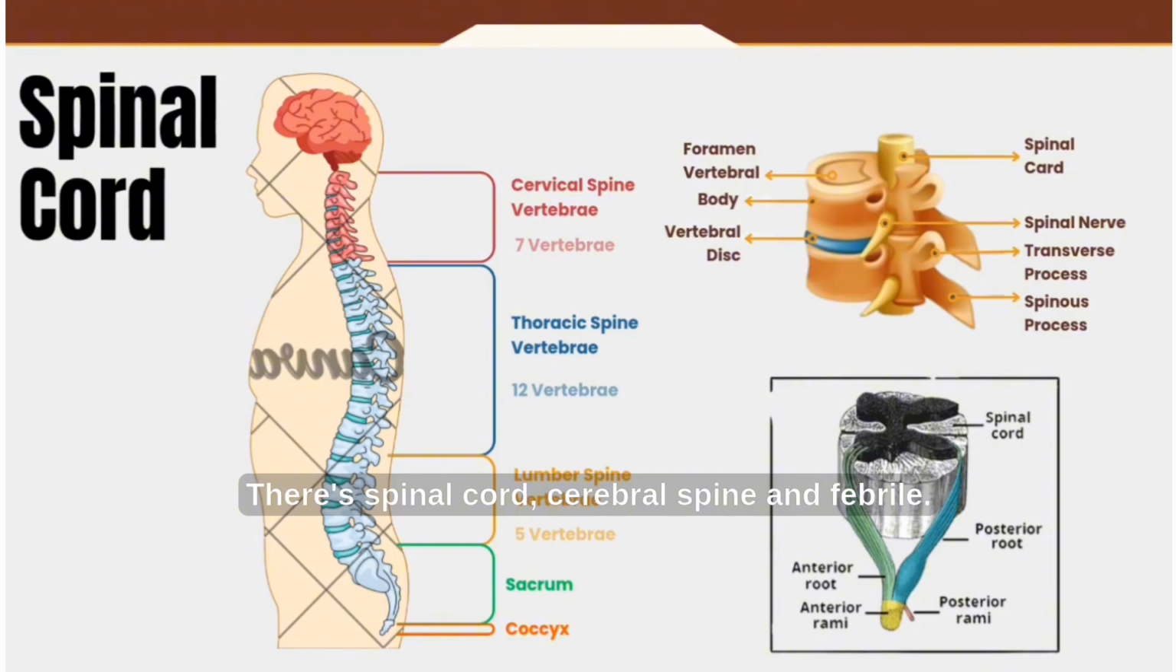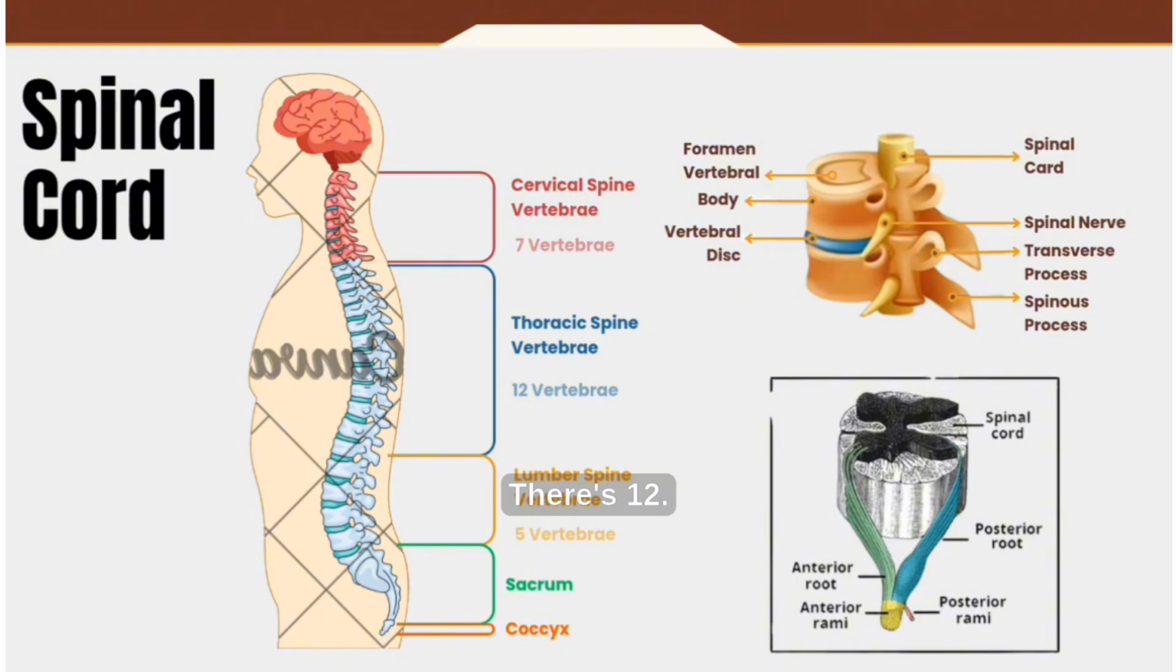There's the spinal cord, cervical spine and vertebrae. There are 7 cervical vertebrae, and then there's the thoracic spine with 12 vertebrae. The lumbar spine contains 5 vertebrae, and then the sacrum and coccyx.